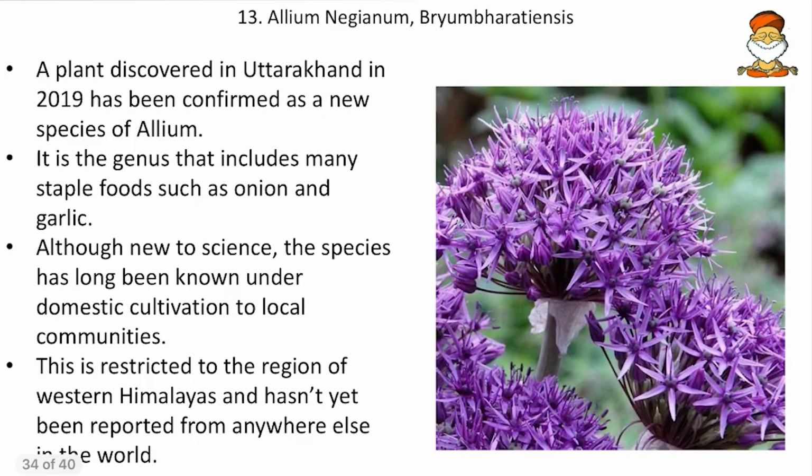Then come to next, the Allium negianum and Bryum bharatiensis. So friends, in the name itself, the negianum is present and the bharatiensis is present. So try to hit the guesswork on the word pronunciations here. Then a plant discovered in Uttarakhand in 2019. So that is the Allium negianum, and this is the genus that includes many staple foods such as onion and garlic. So here Allium negianum is also a species of this genus which contains onions and garlics.